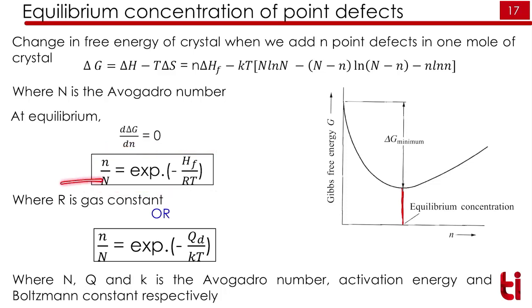N is the sites available for defect formation. This can be Avogadro's number. n is the defect concentration. Hf is the enthalpy and R is the gas constant. Or we can use another equation, n upon N equal to exponential of minus Qd by kT. Here Qd is the activation energy. So there are two equations, one in the form of enthalpy, one in the form of activation energy.